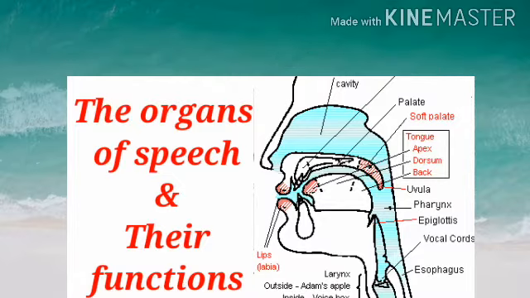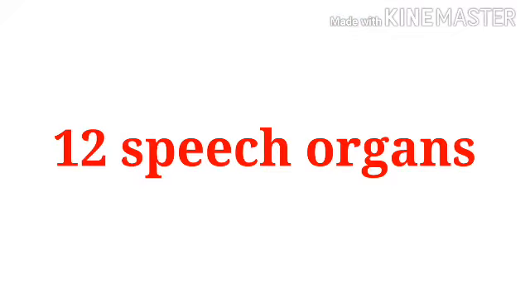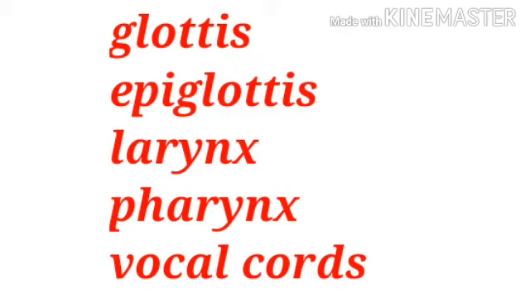In this video we are going to learn the organs of speech in detail. Let's see how many speech organs there are and what they are. There are 12 speech organs: lips, teeth, alveolar ridge, hard palate, velum, uvula, glottis, epiglottis, larynx, pharynx, vocal cords.